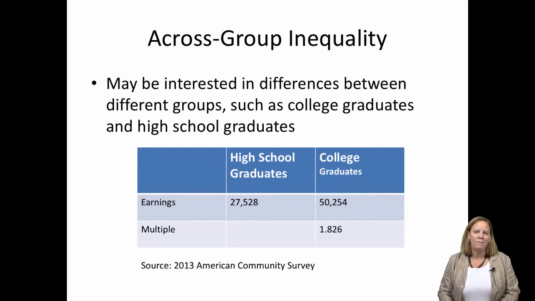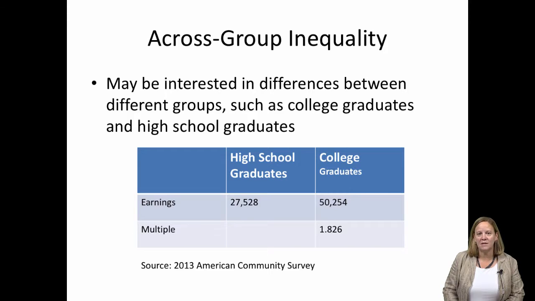For example, we might want to know how much education affects individual income levels. That means we would be interested in the degree of inequality in earnings between, say, the college-educated and those without college. This is one example of between-group inequality. This figure shows that the earnings of college graduates are 1.8 times as high as the earnings of those with only a high school diploma.